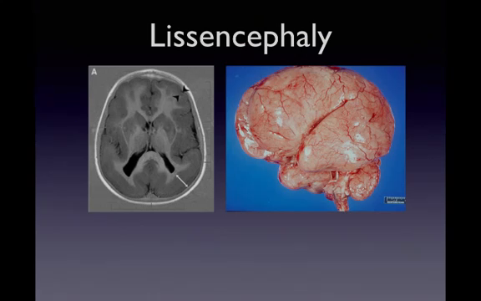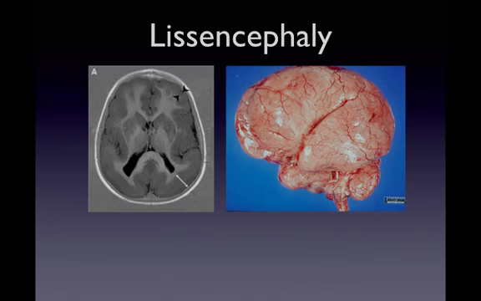Here's an interesting brain disorder. It's called Lissencephaly, which literally means smooth brain. And it's a rare brain formation disorder that's caused by problems in the development of the brain. It's thought that defective neuronal migration during early brain development is what causes this lack of folds and grooves in the brain. So you see that there are no sulci and gyri.